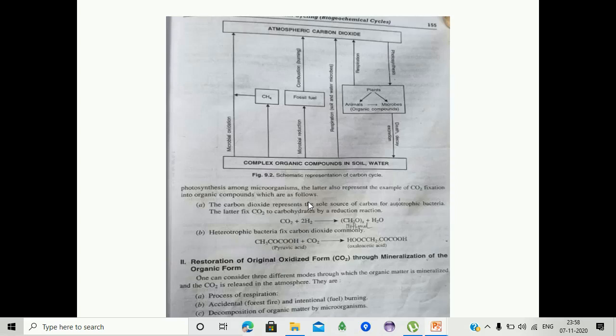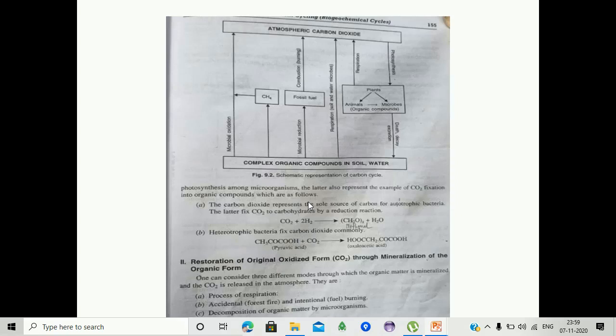The lower portion shows the complex organic compounds in soil and water. On the left side, the complex organic compounds in the soil, by microbial oxidation, are released into the atmosphere as carbon dioxide, or converted into methane. This methane is then converted into carbon dioxide and released into the atmosphere.